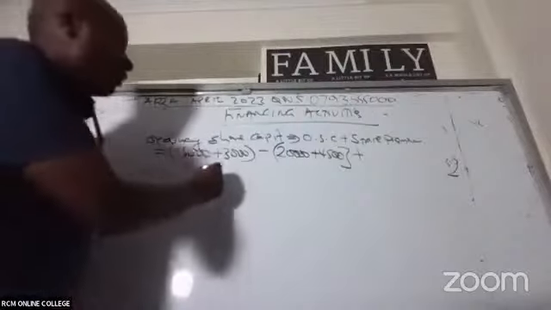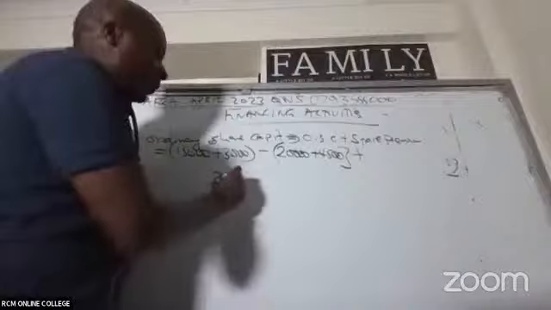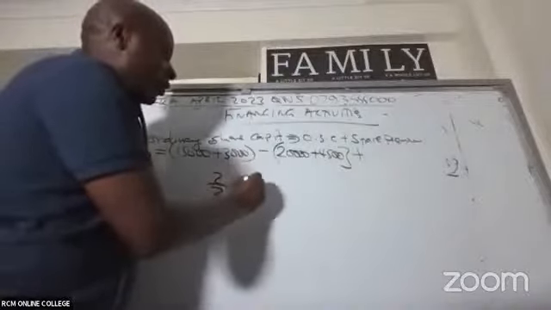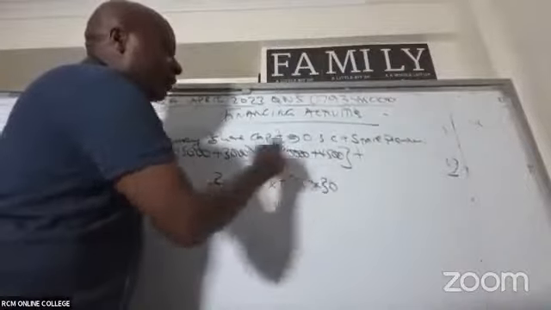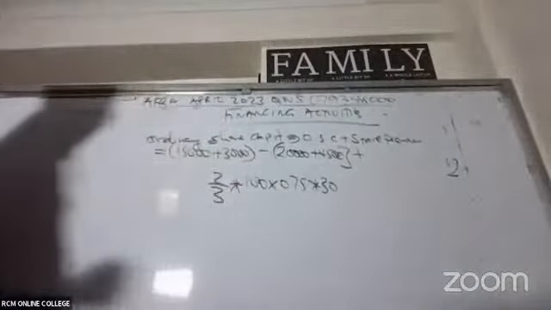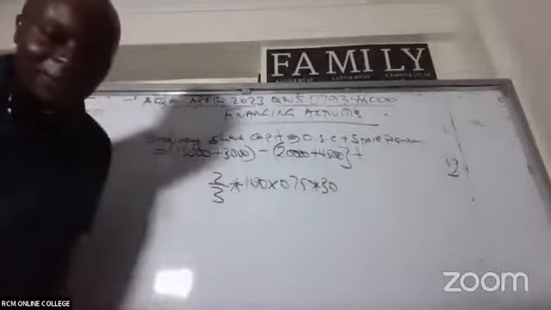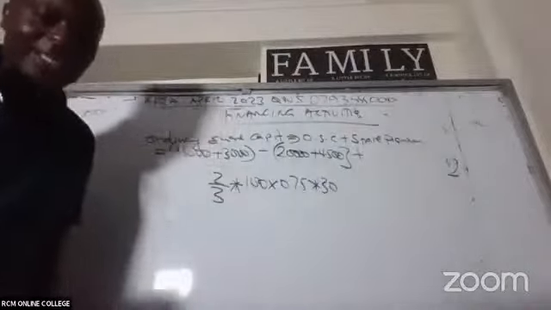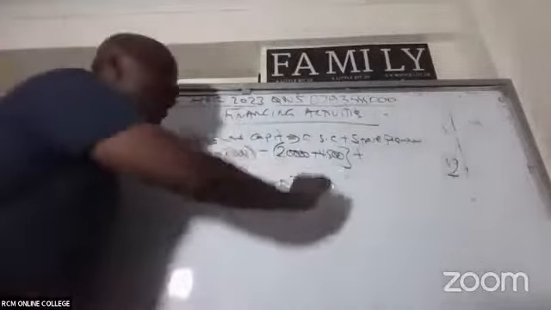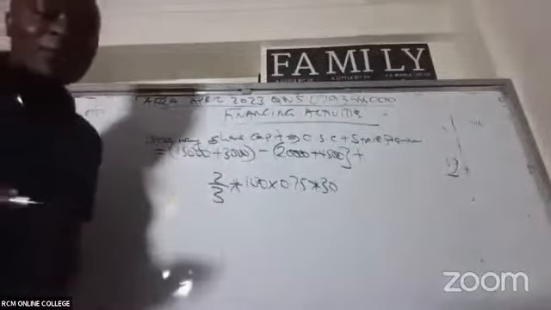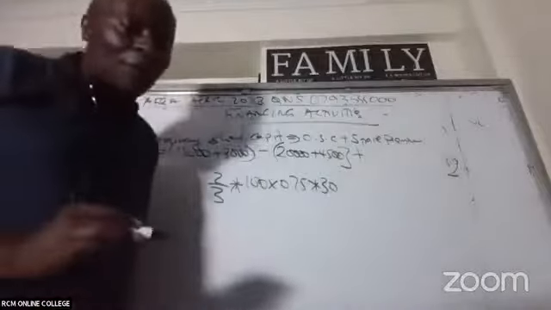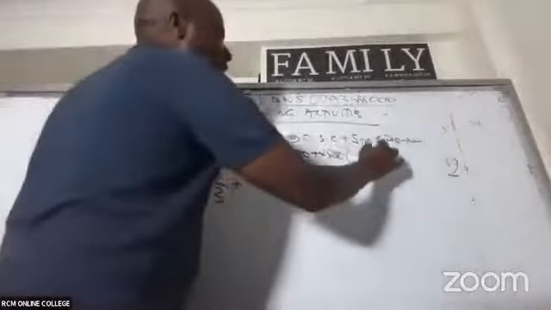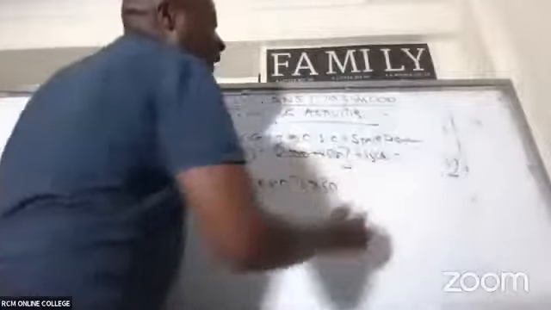It was 2/3 times 100 shares times 0.75 times 30. Yes. We have this working somewhere. So they're giving me a figure of 1,500 here, plus 1,500. So then give me the final figure. How much do we have there?